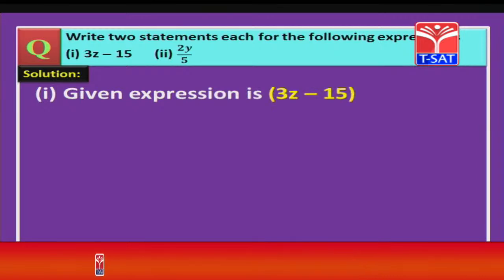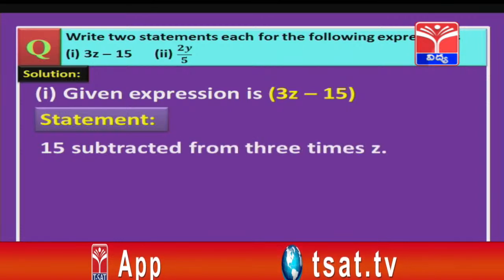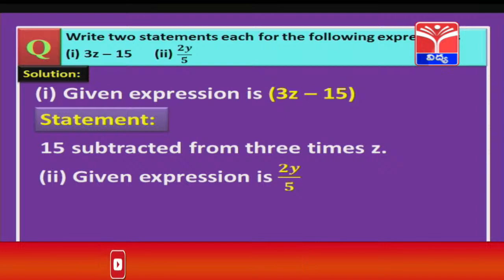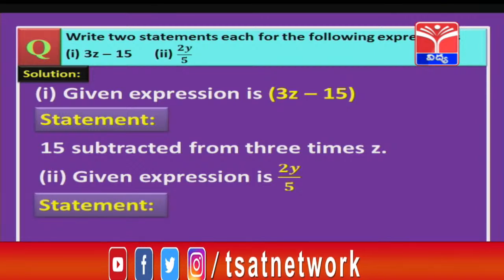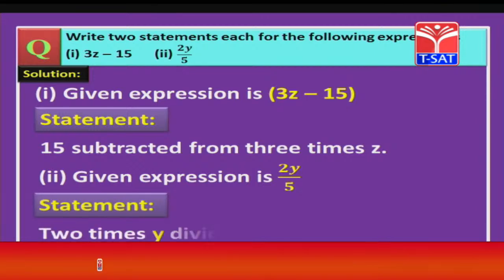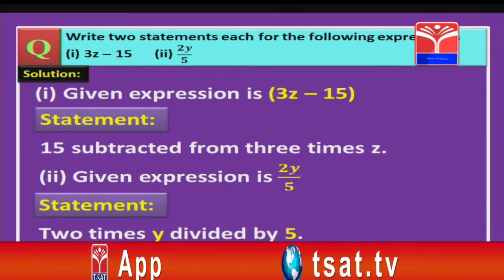So the given expression is 3z minus 15. I can write this as 15 subtracted from 3 times z. Let us move on to the second one. What is the given expression? 2y by 5. So, what is the statement, children? 2y means 2 times y, so 2 times y divided by 5. So, this is the mathematical statement.